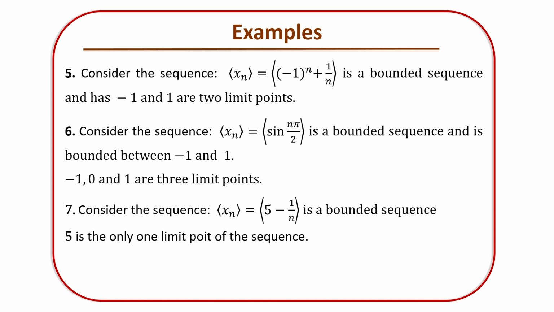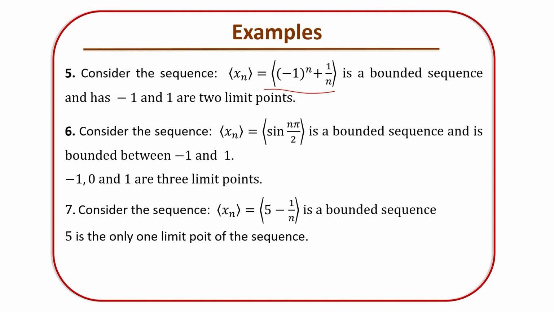Now look at example 5. Consider the sequence (-1)^n + 1/n, and is this a bounded sequence? Obviously it is a bounded sequence. And what will be the bounds for that?